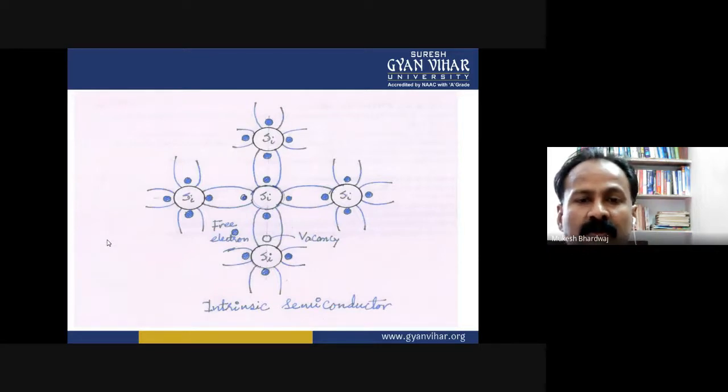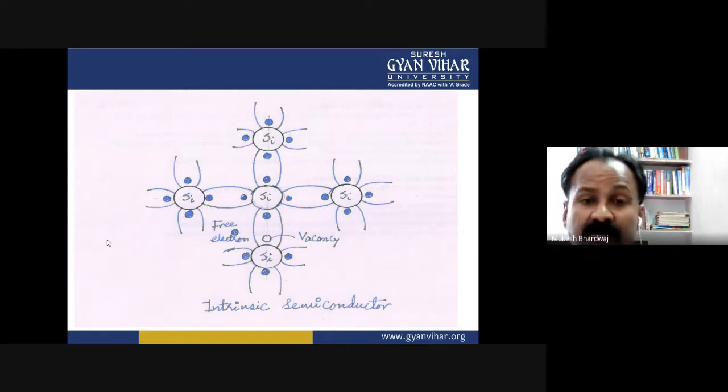So all the silicon atoms in a crystal lattice, in the ordered form, are arranged like this. Every silicon atom is bonded to its neighbor silicon atom.